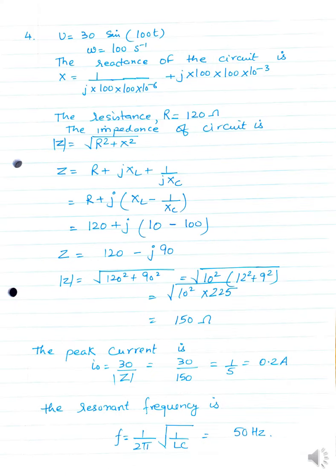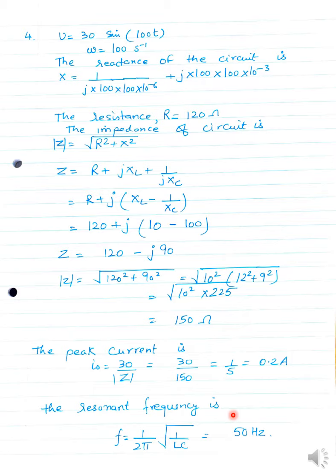And what is the question asking? In an RLC series circuit, L equals 100 millihenry, C equals 110 microfarad, and R equals 120 ohm is connected to an AC source of voltage V equals 30 sine 100 t volts.